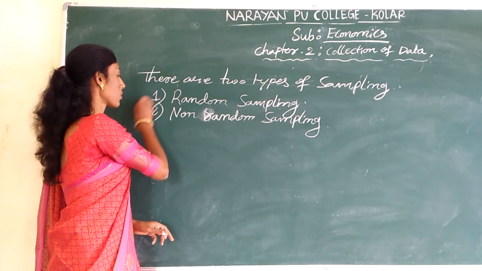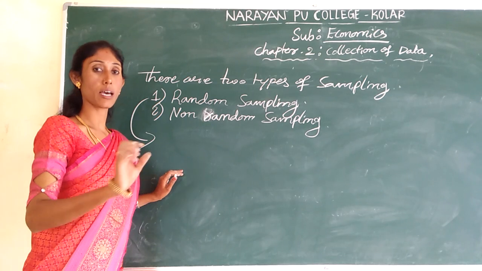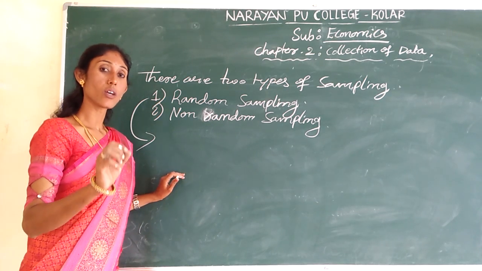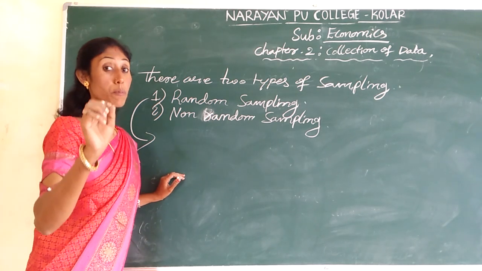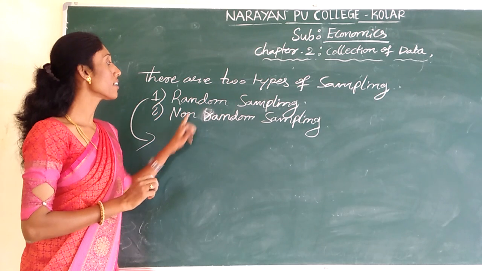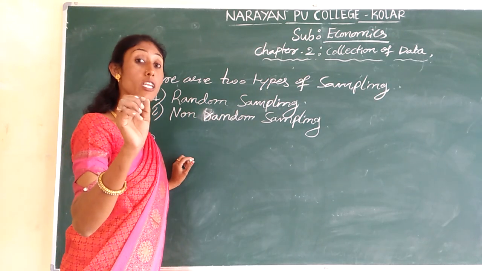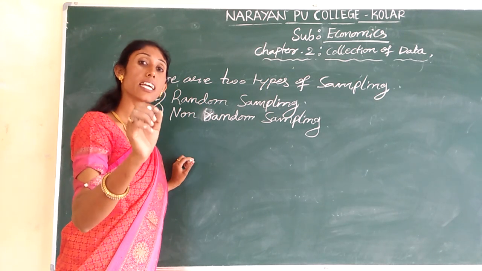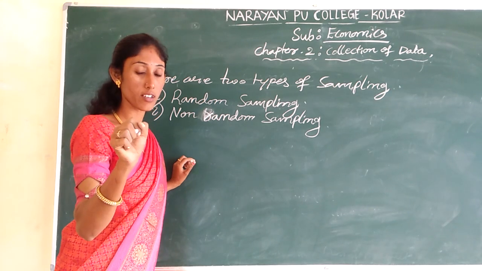Here, first we'll discuss what is meant by random sampling. We already know the meaning. Sampling in the sense we only collect the information from selected persons. Under random sampling, the individuals of a population will be selected randomly to collect the information.